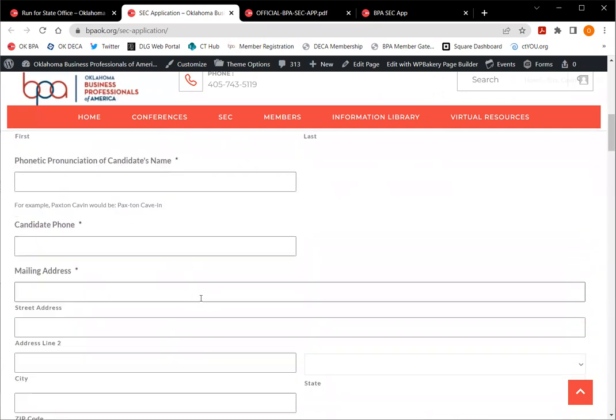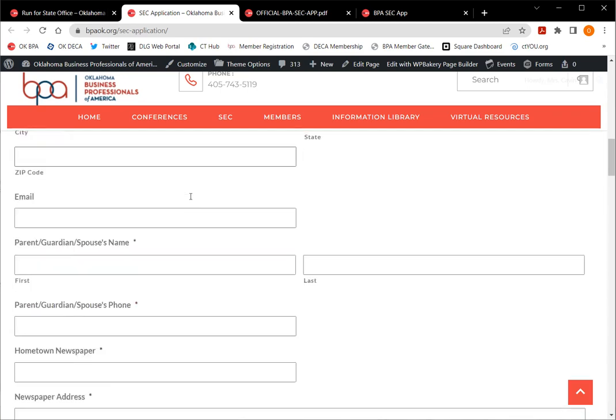Fill out all of your information. You'll see that we have the phonetic pronunciation of the candidate's name, and I've provided my name as an example. So just so that you can see how we wrote that out, I pronounced my name Paxton Caven. So you can see that I've just kind of broken it down so that someone would know how to pronounce my name. This is just so that our production company and stage managers know how to say your name, because we never want to get a student's name incorrect if we can avoid it.